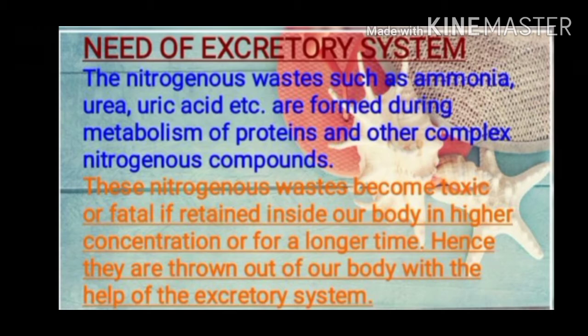What is the need of this excretory system? The nitrogenous wastes such as ammonia, urea, uric acid, etc., which are formed during metabolism of proteins and other complex nitrogenous compounds, become toxic or fatal if retained inside our body in higher concentration or for a longer time. Hence, they are thrown out of our body with the help of the excretory system. So, this is why the excretory system is important for us.